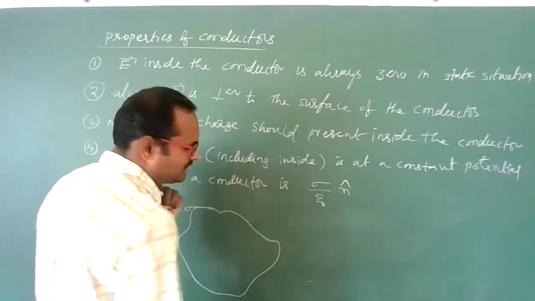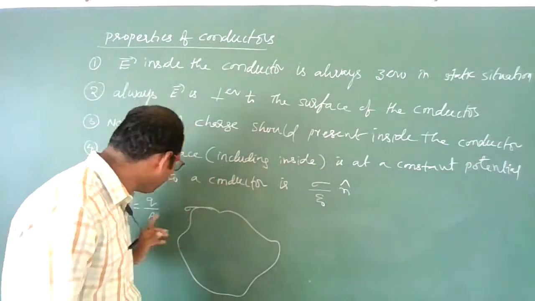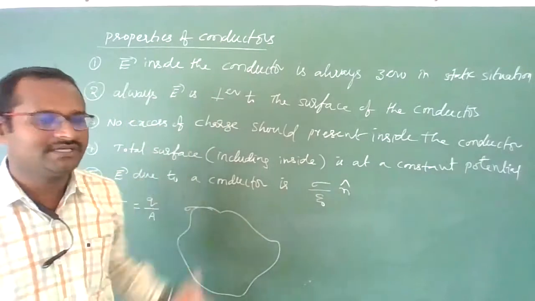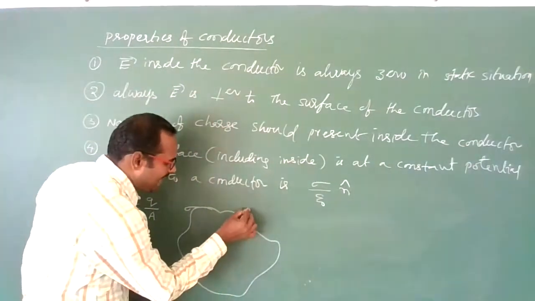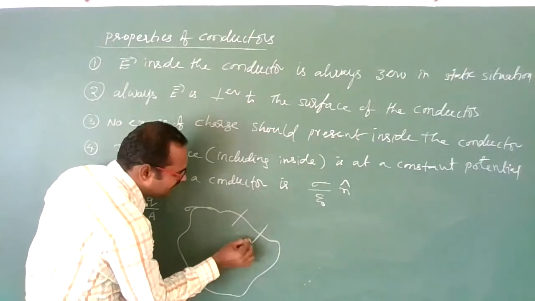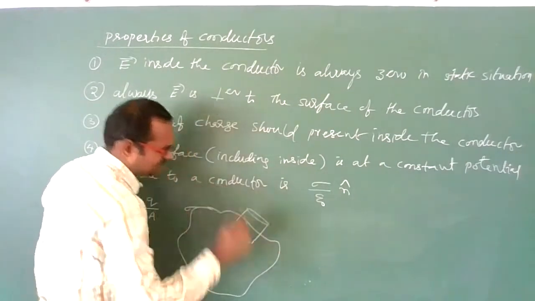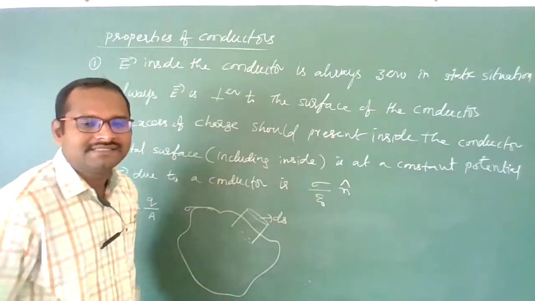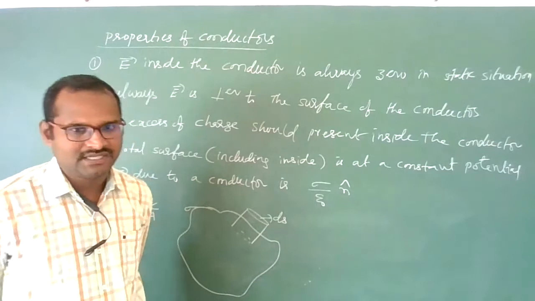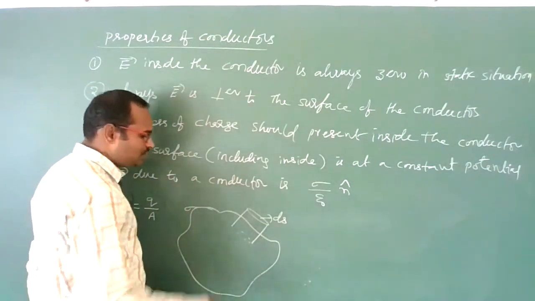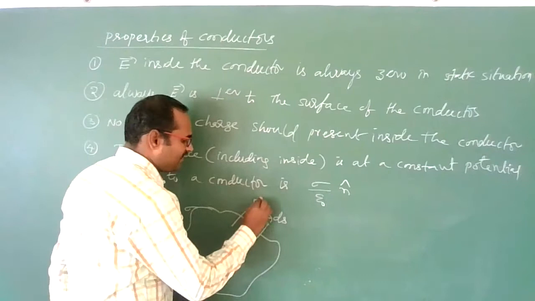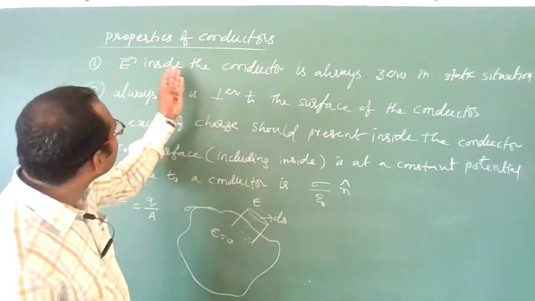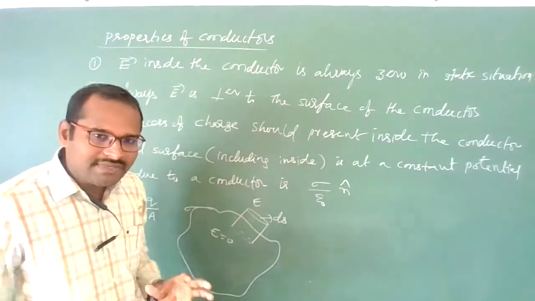Let us find the value of the electric field of this conductor by using Gauss law, because Gauss law gives you a simple result. Now I am taking one cylindrical surface whose surface area is ds. Students, as you know, due to this conductor, outside some electric field is there and inside the electric field is zero, because inside the conductor the electric field is always zero.